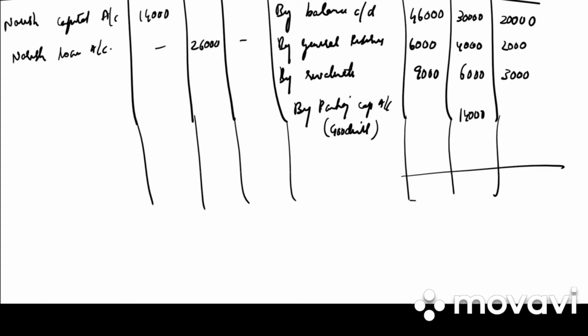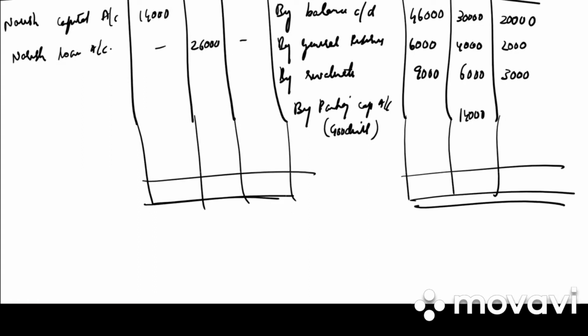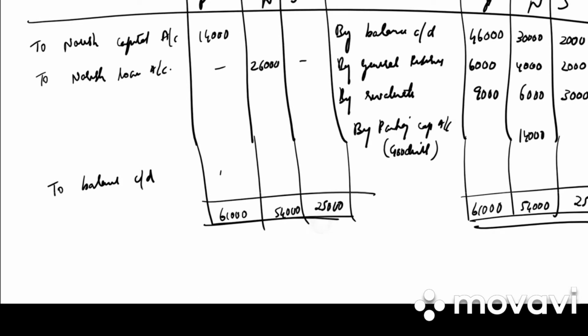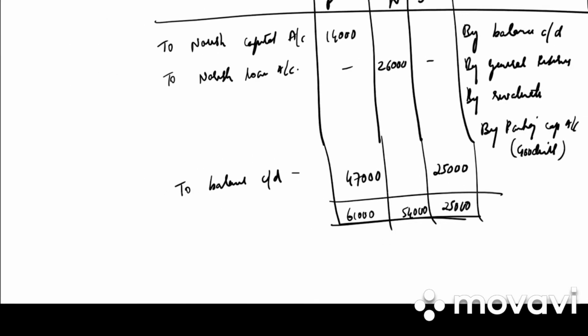So before that, we need to balance our capital account. Pankaj 61,000, Naresh 54,000, 25,000 Saurabh. 61,000, 54,000 and 25,000. So what is the balance of two balance carried down? 61,000 minus 14,000, 47,000. 25,000 is for Saurabh. 54,000 minus 26,000 is 28,000. So this is paid off to Naresh. Balance paid off.